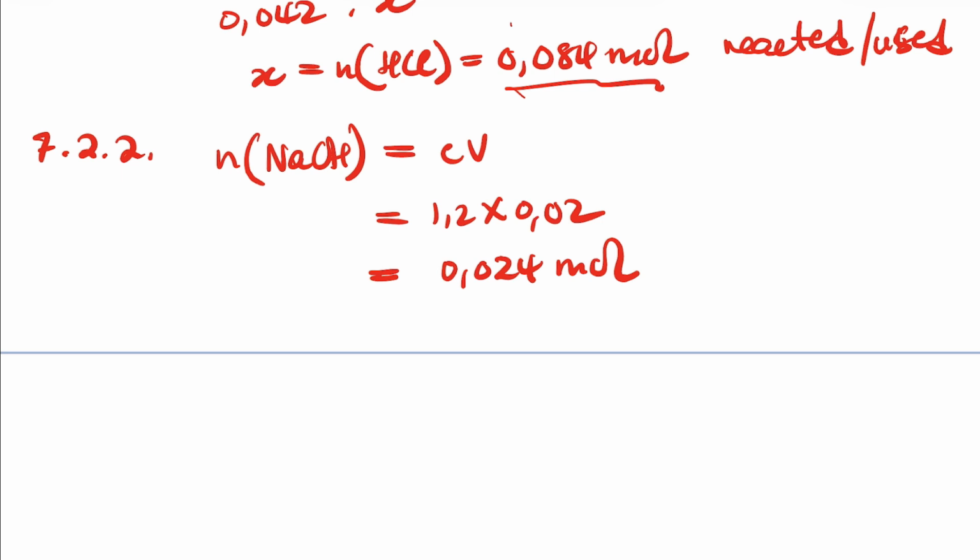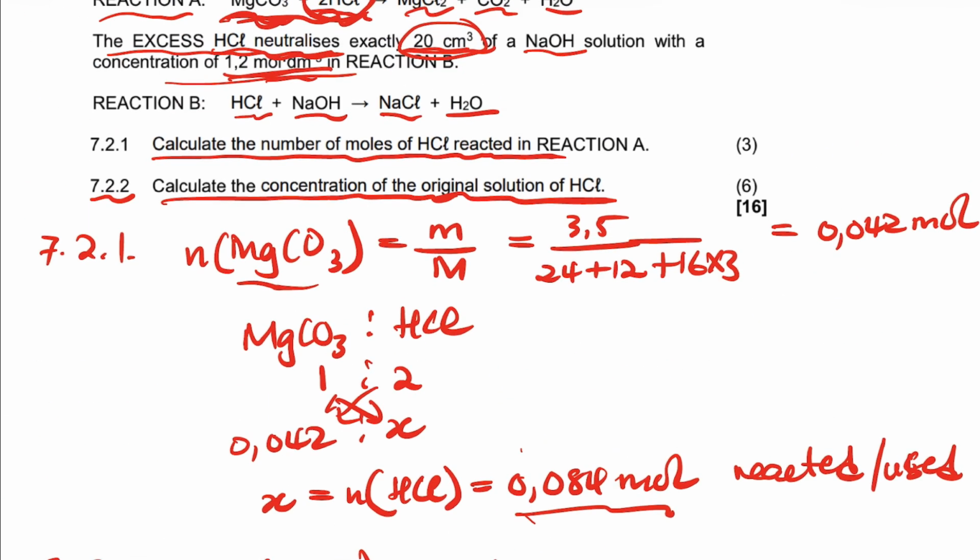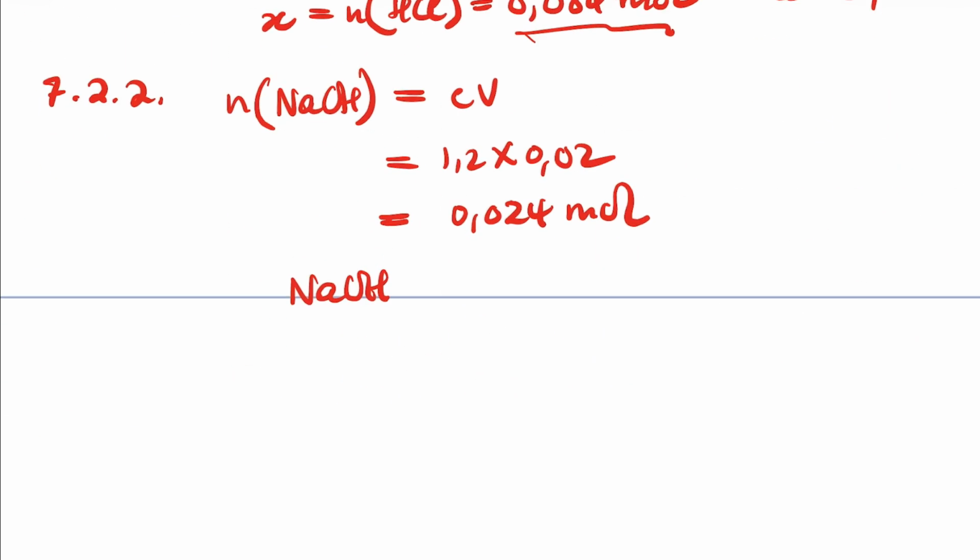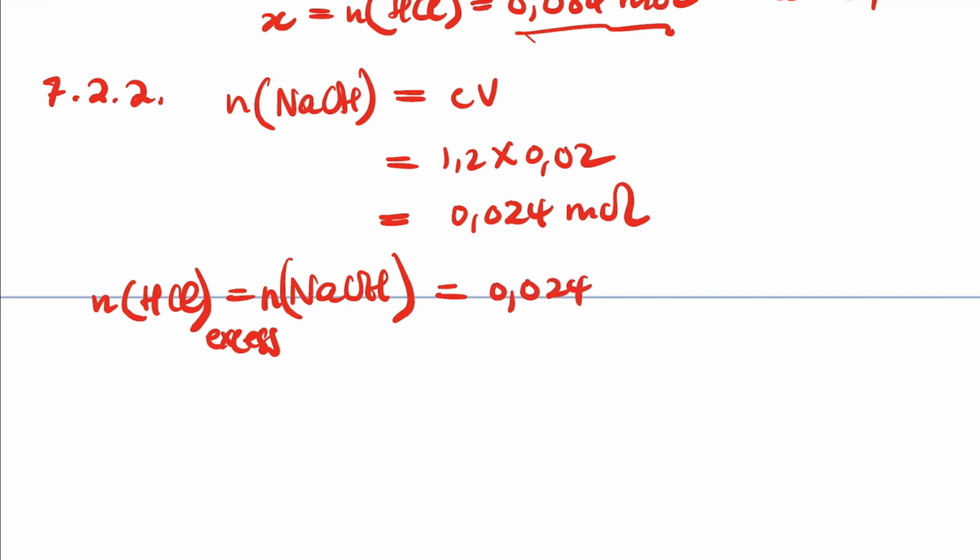Now we're going to do the mole ratio. The mole ratio between HCl and sodium hydroxide is 1:1. So the number of moles of HCl in excess is equal to the number of moles of sodium hydroxide, which is the same 0.024, because the mole ratio is 1:1.